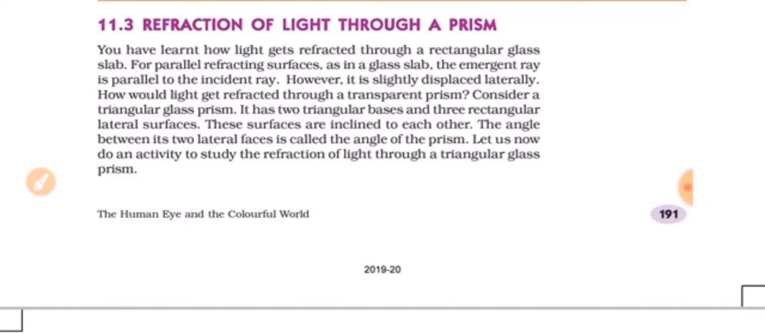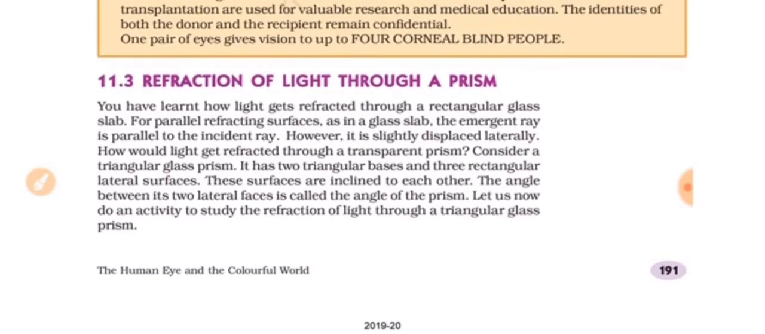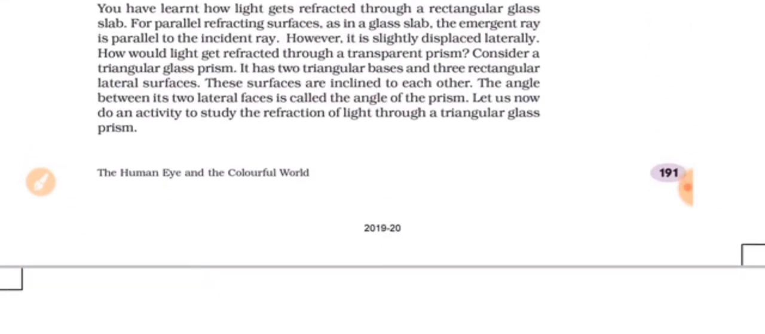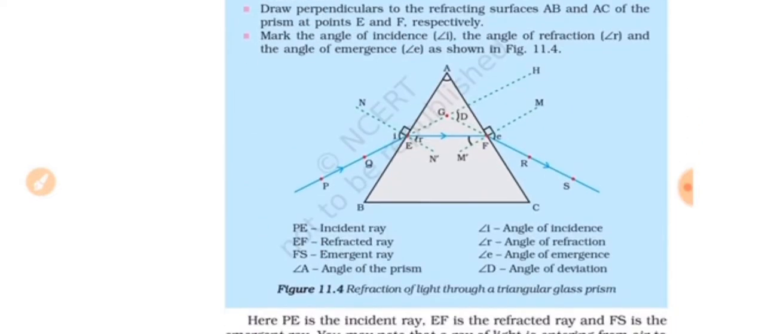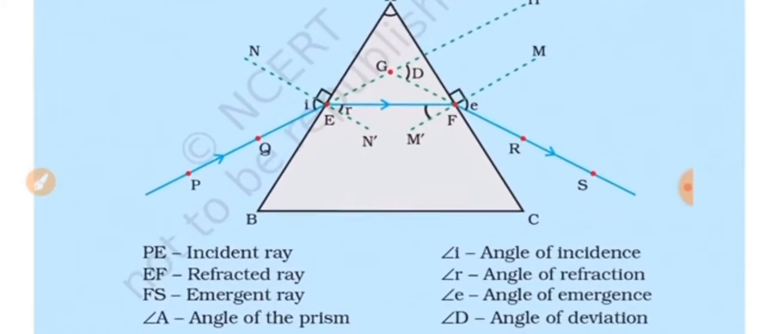So here in this paragraph it is given that a glass prism is triangular in shape and it has two triangular bases and three rectangular lateral surfaces, and these surfaces are inclined to each other. The angle between its two lateral faces is called the angle of prism. I am going to show you through the activity. This activity you can see, activity 11.1.